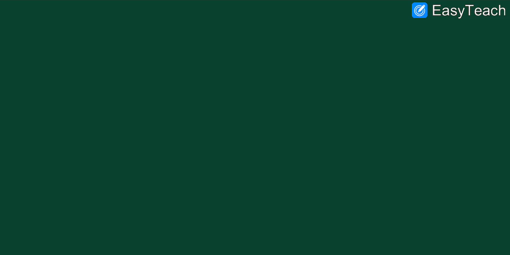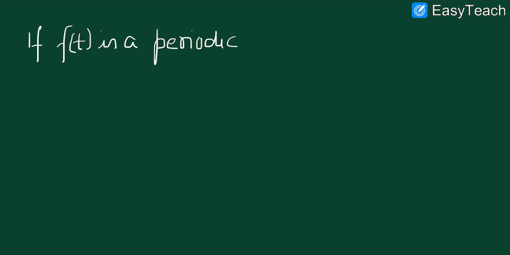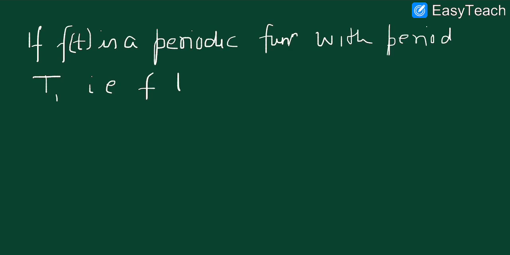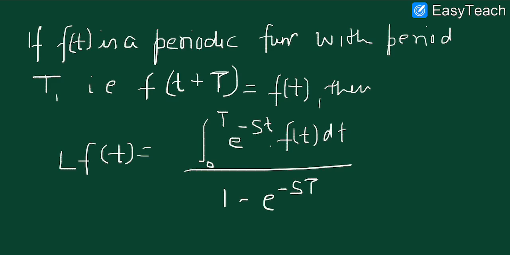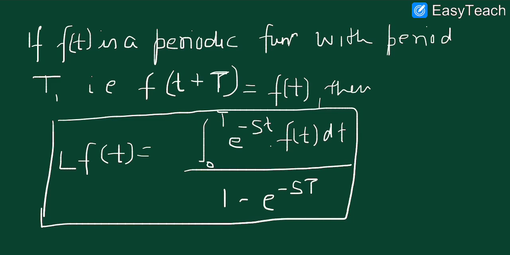Now if we move on to the Laplace transformation, according to it, if f(t) is a periodic function with period capital T, that is, the value of f(t) after the time period T is repeated, so f(t plus T) equals f(t), the same value as in the starting, then the Laplace of f(t) is given as the integral from 0 to T of e to the power minus st f(t) dt, divided by 1 minus e to the power minus sT. This is the basic Laplace of a periodic function, but we need to prove it also.